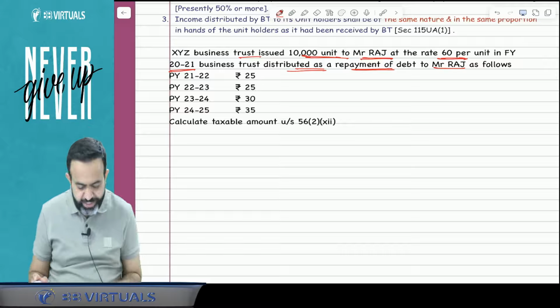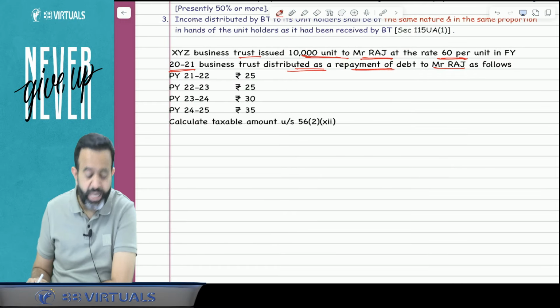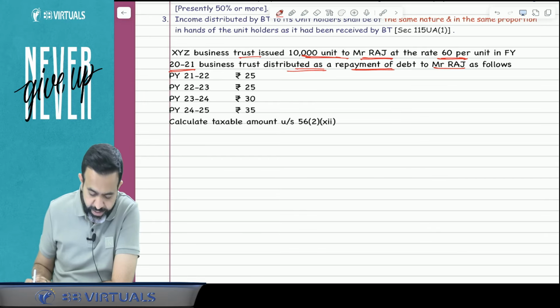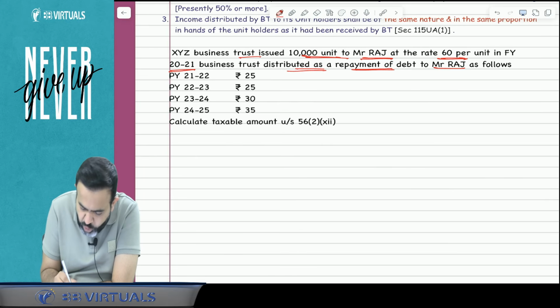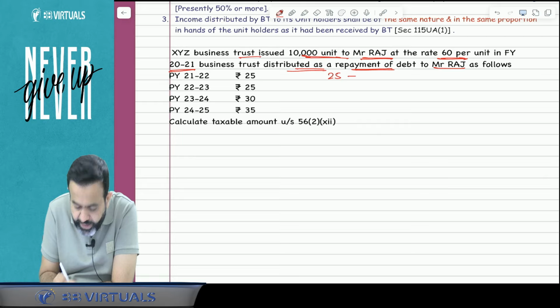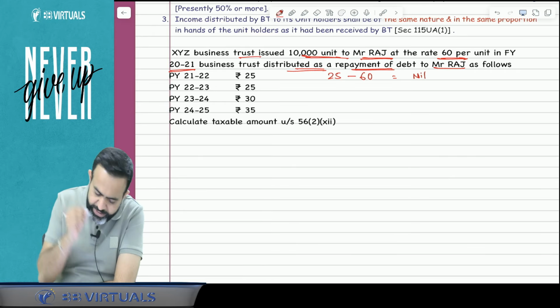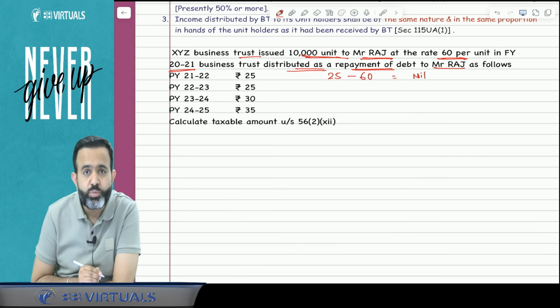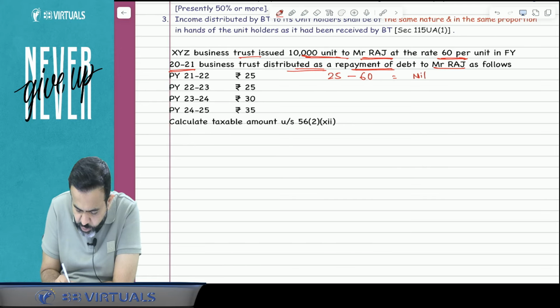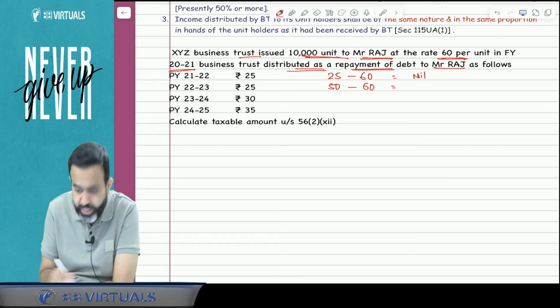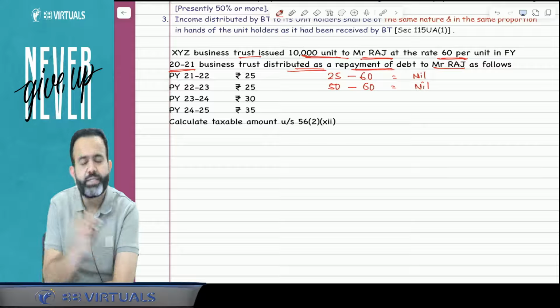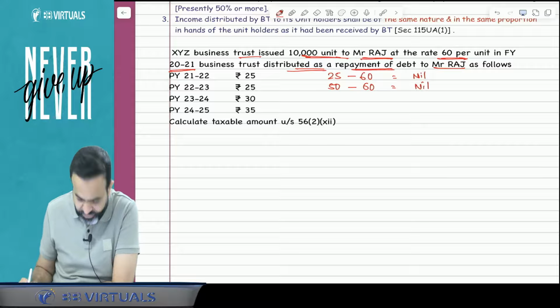Now guys, you know that in the previous year 21-22 they distributed 25 rupees to Raj. So here 25 rupees is distributed, but the issue price of the unit was 60. So can I say that this is negative? So here it is nil, so nothing is taxable in the hands of Raj. Now in the second year 25 rupees was again distributed, so the aggregate distributed is 50 rupees and 60 rupees is the issue price. So here also it is a negative amount, so nil, nothing is taxable in the hands of Raj.